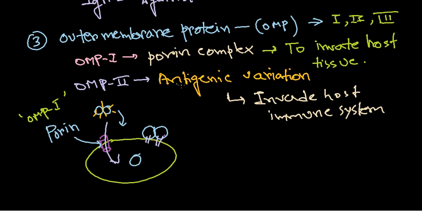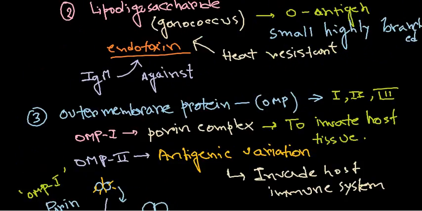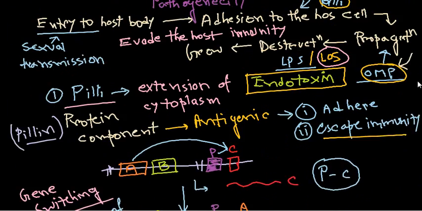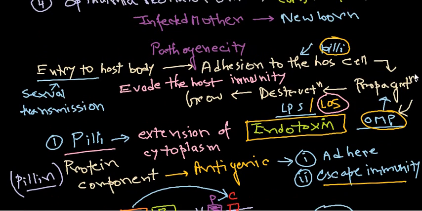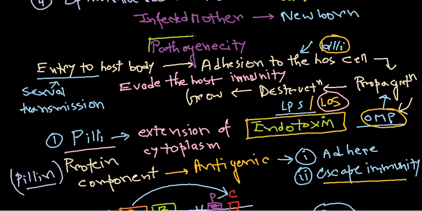And OMP2 is also another antigenic variant because OMP2 can vary throughout time to generate diverse types of antigens. As a result of that, it can escape immunity many times, right? So both this OMP1 and OMP2 are helping them to establish the infection. So these are the major things that give rise to the pathogenicity of our gonococcus, and I hope that's helped you.